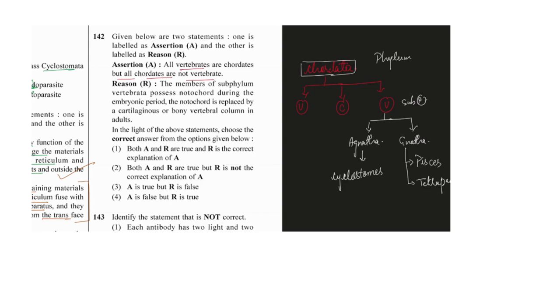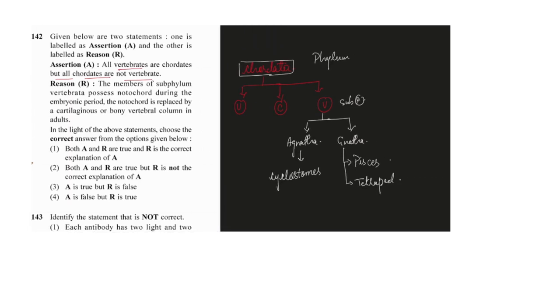In Pisces we have the osteichthyes and the chondrichthyes. In tetrapods we have amphibians, reptiles, aves, then mammals. This complete flowchart is given in the NCERT, which we have studied already.